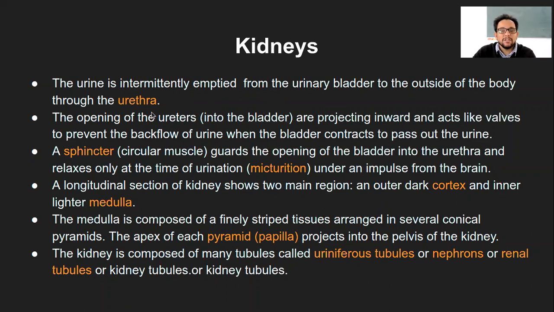Now another thing I must mention: do not get confused between urethra, ureter, and uterus. Three similar words, right? Which one is urethra, which one is ureter, and which one is uterus has to be distinctly clear in your head. The uterus should not even come into the picture when we are talking of the excretory system. Ureters are simple tubular structures which pass urine from the kidneys to the bladder, and from the bladder to outside the body, that is the urethra. So the openings of the ureters into the bladder are projecting inward and act like walls.